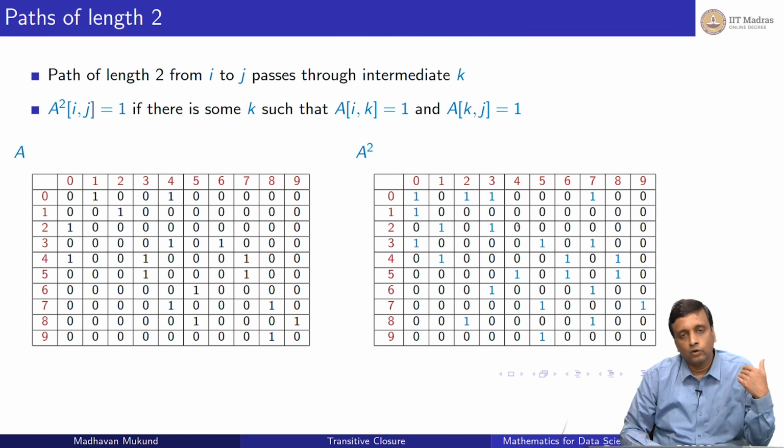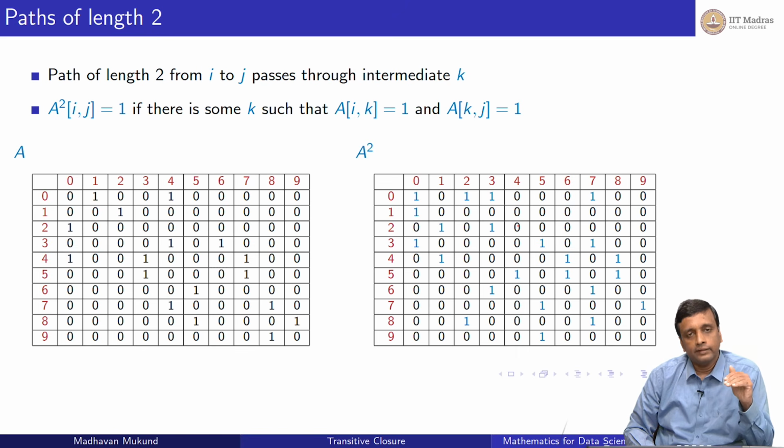For every row, I can take the outgoing edges i to k and the outgoing edges k to j and add an entry i to j. So by scanning these two rows in this matrix, I can compute the A squared matrix. Now, A squared represents all the paths of length 2.